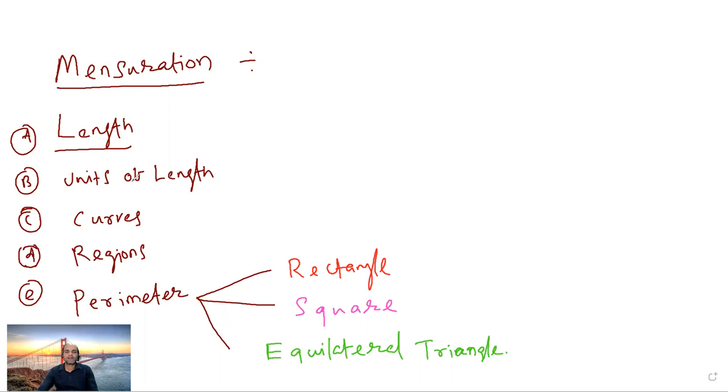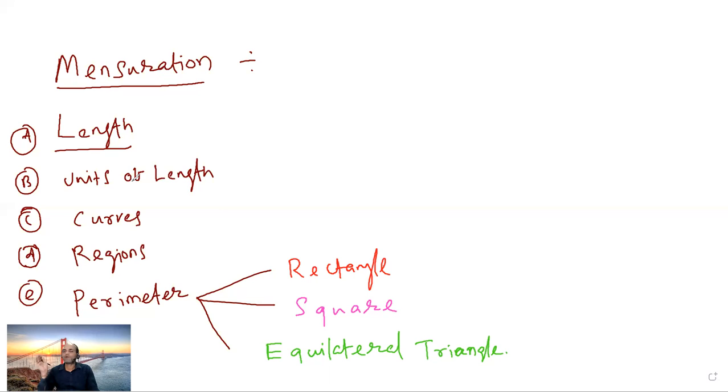For example, suppose you are given an activity or a project in a classroom to prepare a triangle or a rectangle using wire or something else. Then what will you do? How much wire do you need? That is determined by this topic known as mensuration.